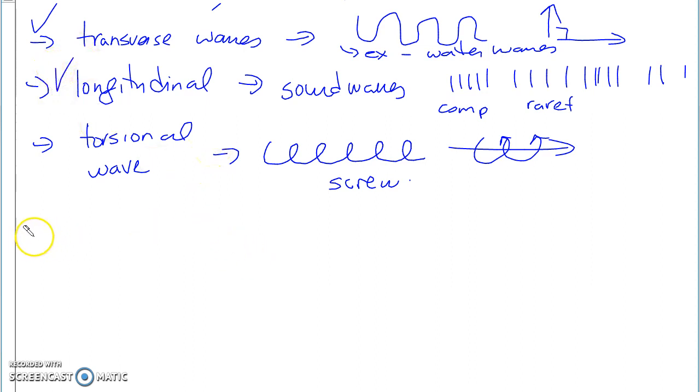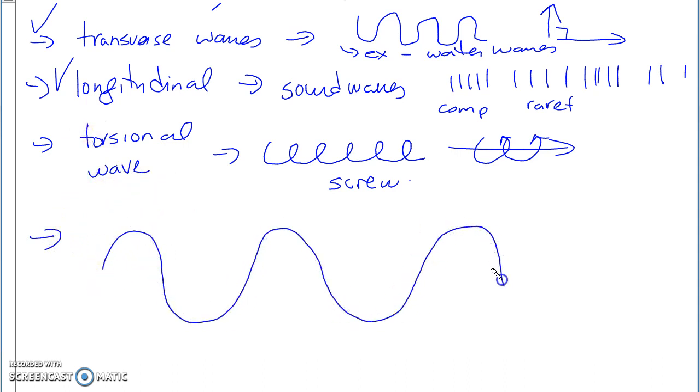Okay. When we talk about waves, one of the first things we look at are some of the parts of the wave. So of course this is known as your crest. And this is your trough. There's your trough right here.